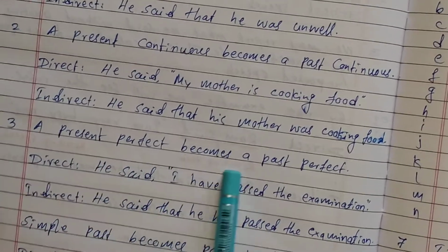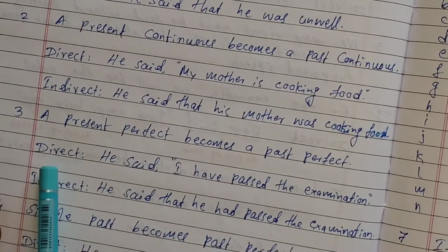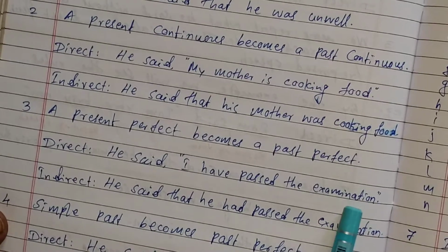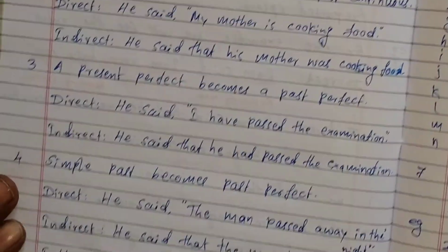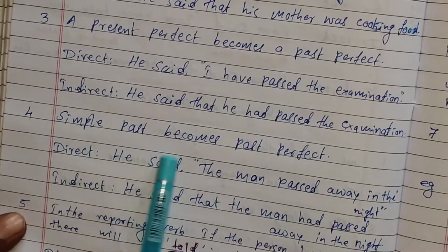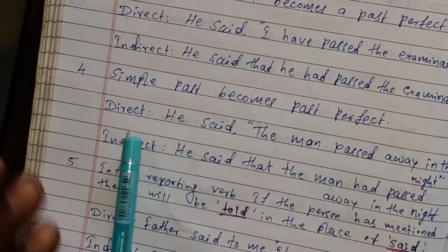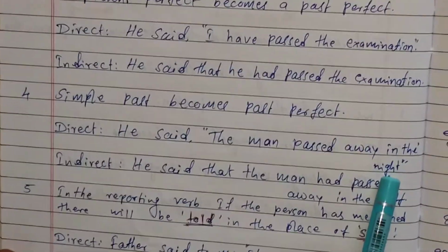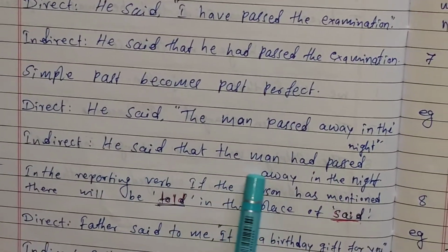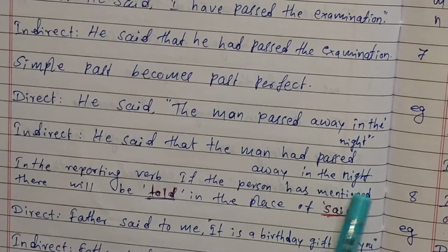Present perfect becomes past perfect. Example: he said, I have passed the examination. Indirect: he said that he had passed the examination. Simple past becomes past perfect. Direct: he said, the man passed away in the night. Indirect: he said that the man had passed away in the night.